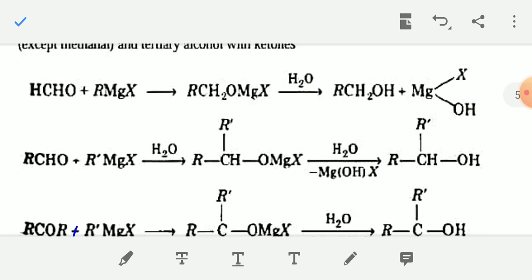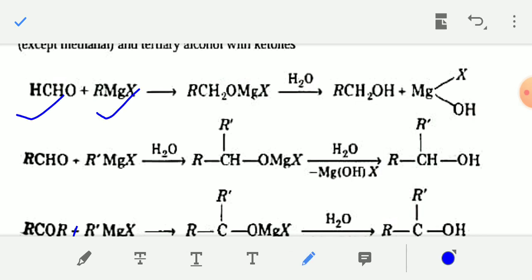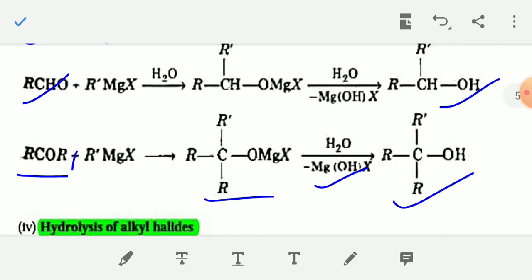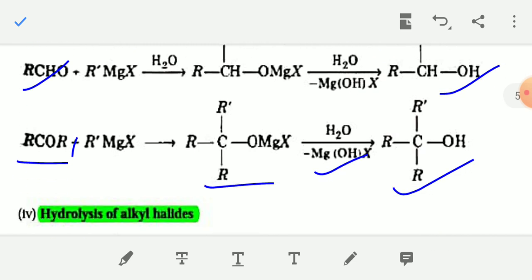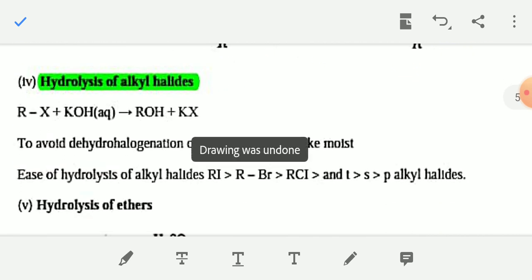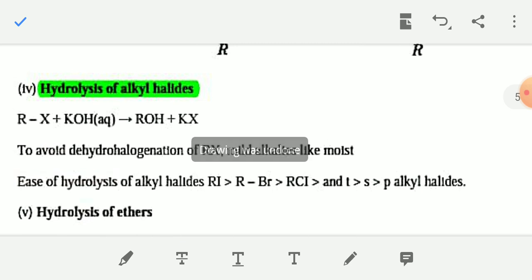If the Grignard reagent reacts with formaldehyde, only formaldehyde gives primary alcohol, RCH2OH. If the Grignard reagent reacts with any other aldehyde, represented as RCHO, then after hydrolysis you will get a 2-degree alcohol. And if the Grignard reagent reacts with a ketone, RCOR, then the final product is a 3-degree alcohol. Just remember this. So from Grignard reagent you can also prepare alcohol.